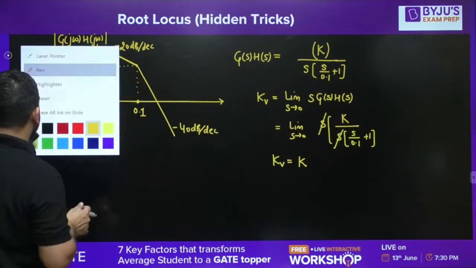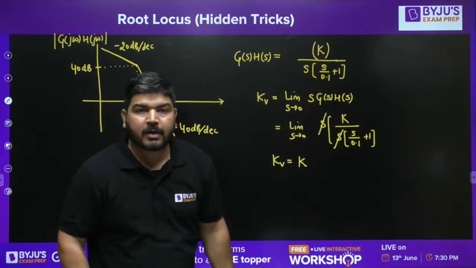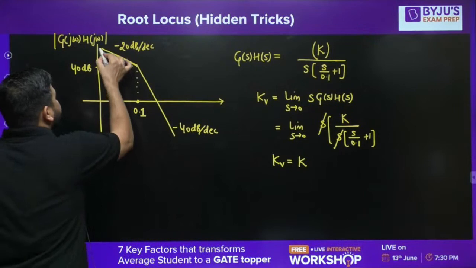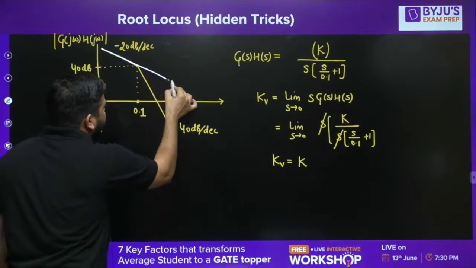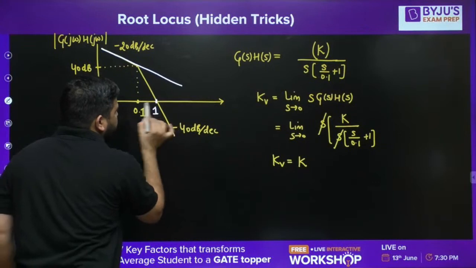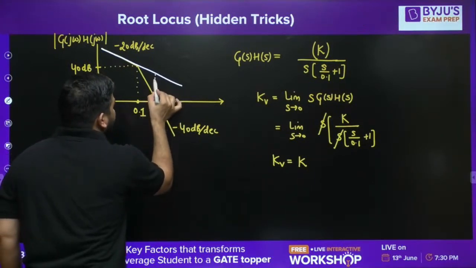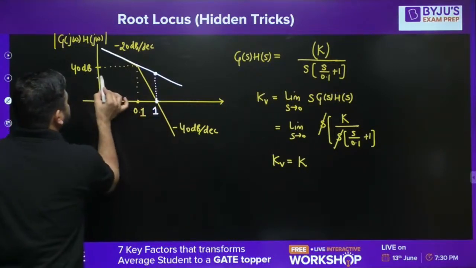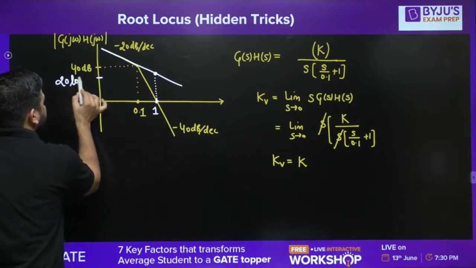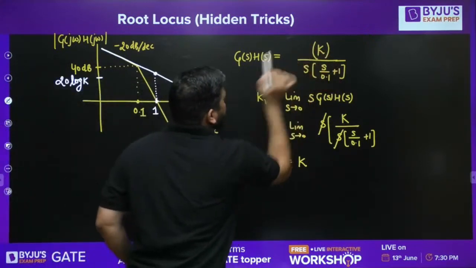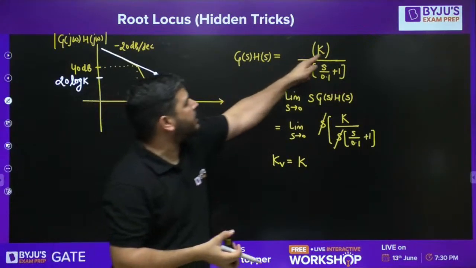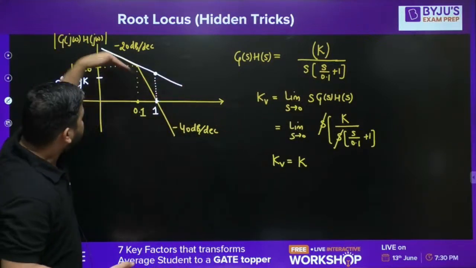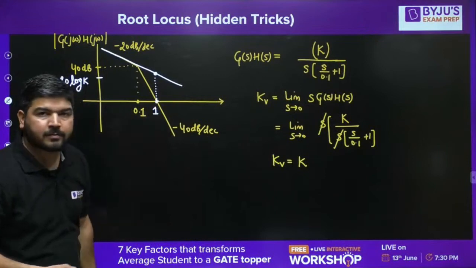It's very simple. I told you how to calculate this K. The DC gain in a Bode diagram can be calculated using the first line. So what is the height of this first line at omega equal to 1? Okay, let's say this is omega equal to 1. At this omega equal to 1, what is the height? This height in dB is known as 20 log K, because this K in decibel is 20 log K. This K can be calculated from the first line, from the height of the first line in the Bode diagram at omega equal to 1.